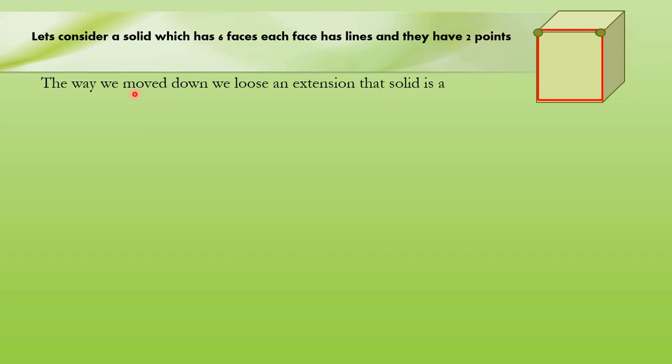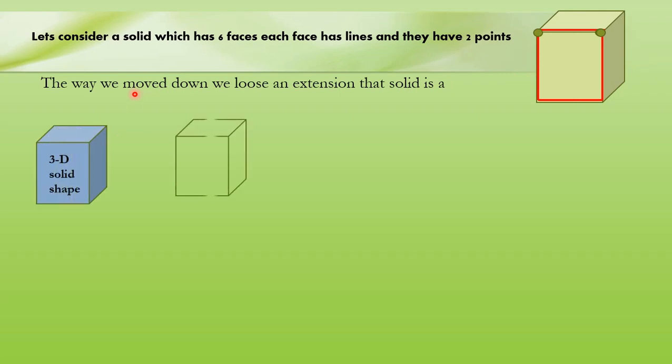When we move down, we lose an extension. That solid is a 3-dimensional shape, and the solid is made by 2D surfaces; those surfaces are 2-dimensional. This 2-dimensional surface is made by lines. So this line is 1-dimensional, and this line contains points.